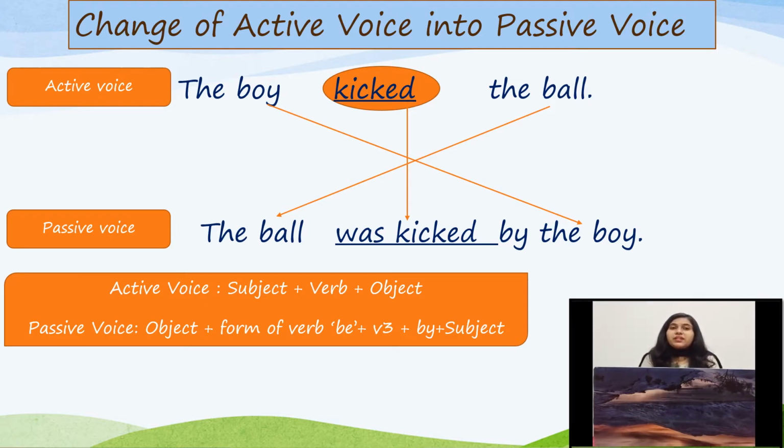So our sentence pattern in active voice is subject plus verb plus object. And when we change the sentence from active voice to passive voice, then we use this formula, and the formula is object plus form of verb be plus V3, means the third form of the main verb, plus preposition by plus subject. So you can note down this formula, and this formula will help you to change the sentence from active voice to passive voice.